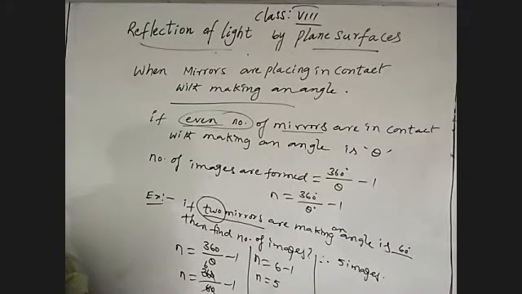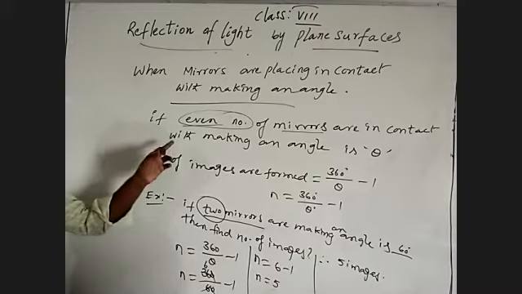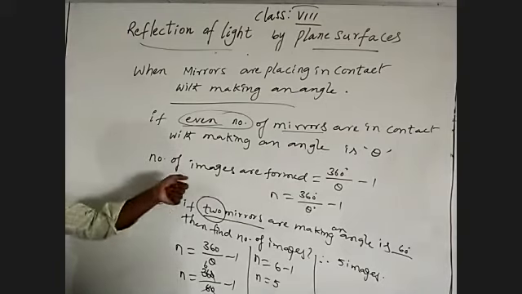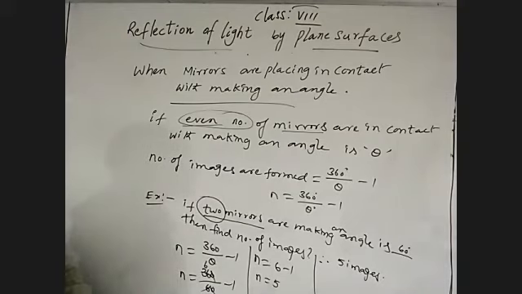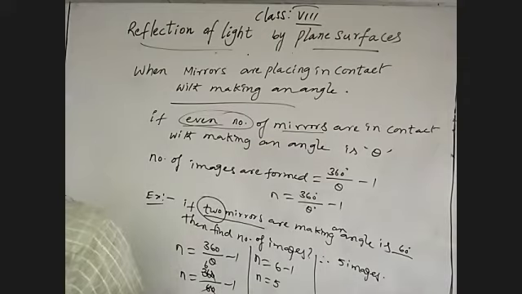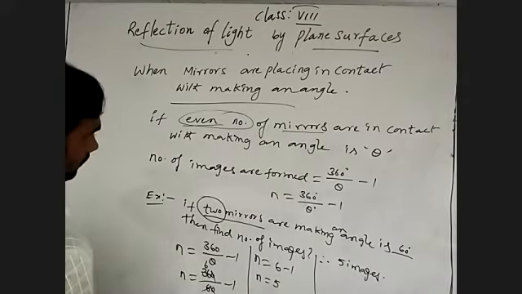Understand? That is how to find the number of images formed when mirrors are in contact. What I'm saying is, if an even number of mirrors are in contact, making angle theta, then n is equal to 360 degrees by theta minus 1. Understand? Then let's discuss another situation.